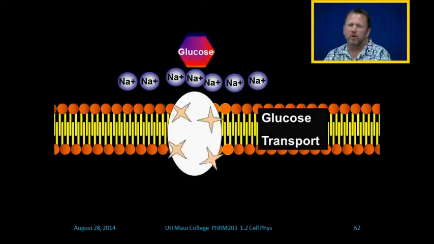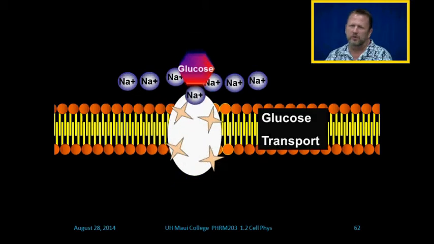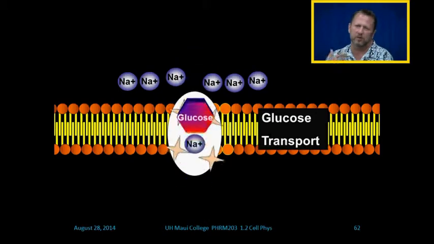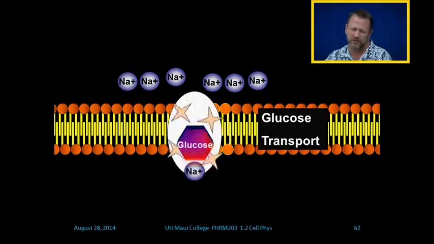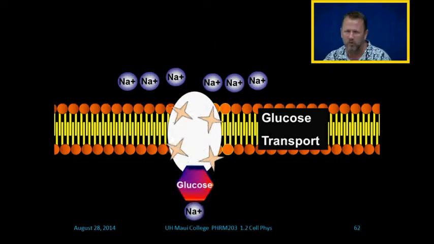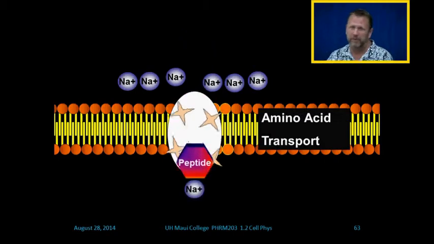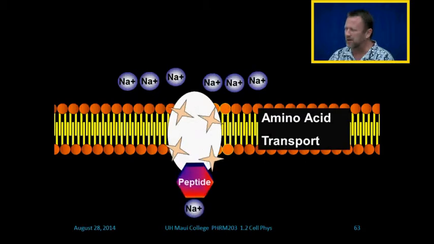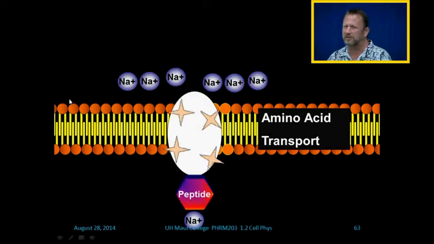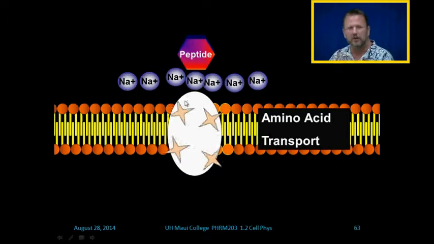We're going to transport glucose. When we talk about insulin and diabetes, we're going to need to transport glucose into the cell, and glucose is going to get into the cell by facilitated transport, and that transport system is what? A protein. And by the way, we pump amino acids into the cell. Because of the phospholipid bilayer, glucose can't just diffuse into the cell. Amino acids can't just diffuse into the cell. They have to be transported into the cell using proteins.